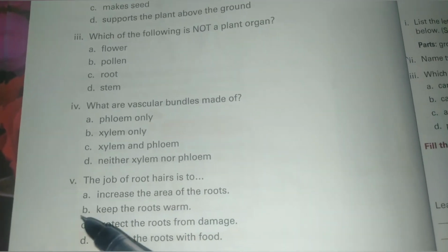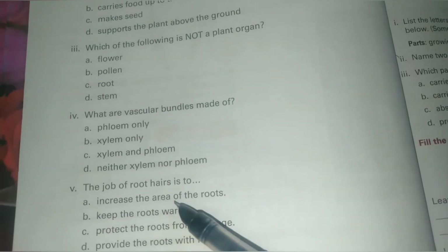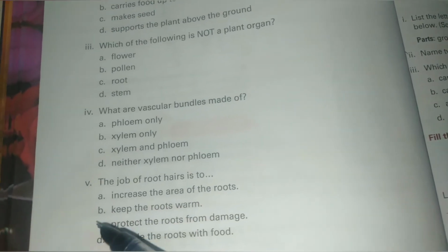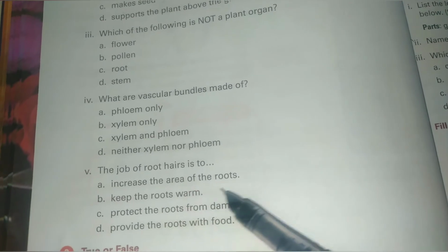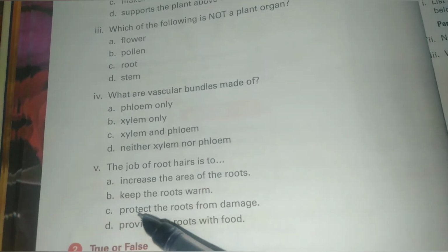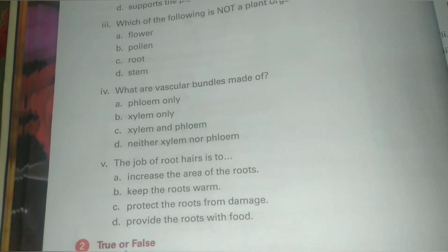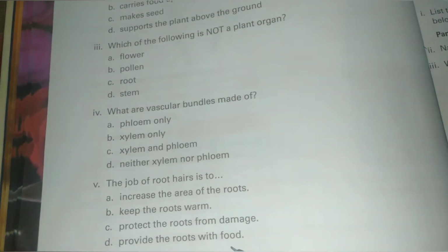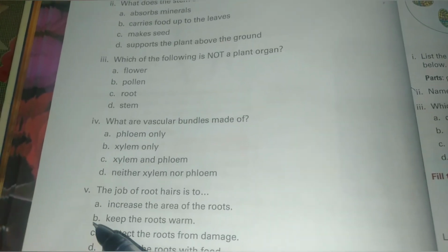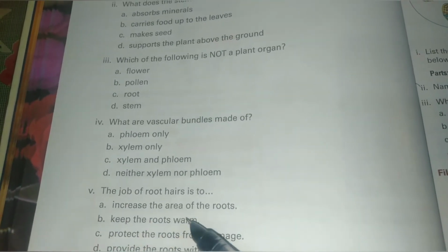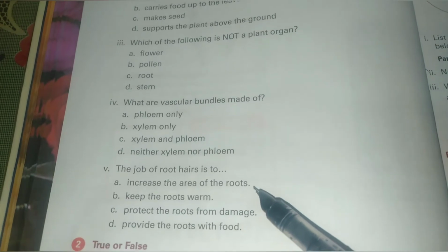Statement number 5, the job of root hairs is to, option A, increase the area of the roots. Option B, keep the roots warm. Option C, protect the roots from damage. Option D, provide the roots with food. The correct option is A, increase the area of the roots.